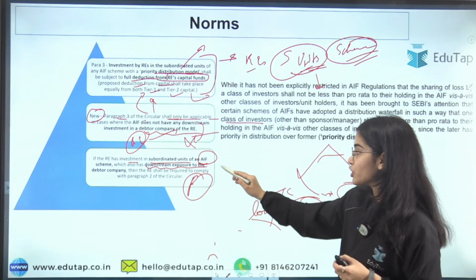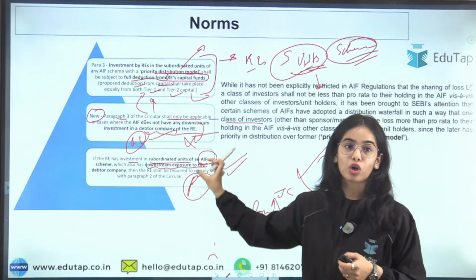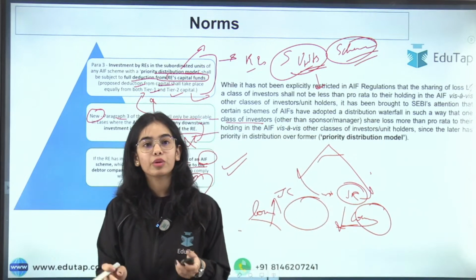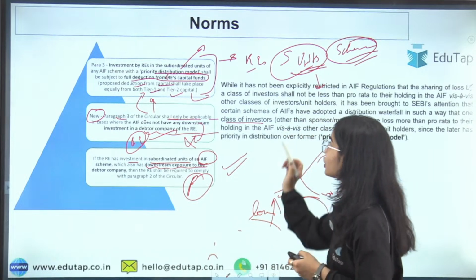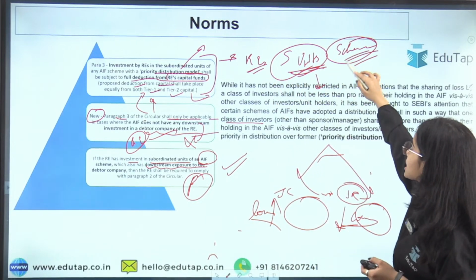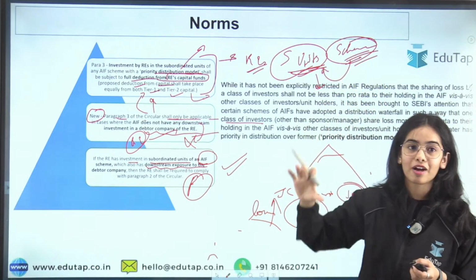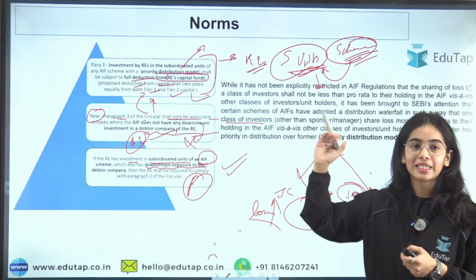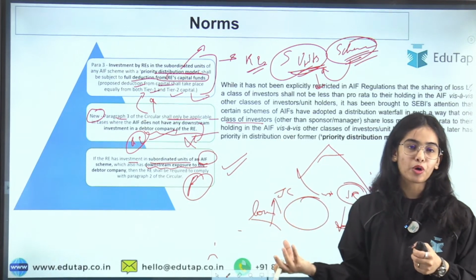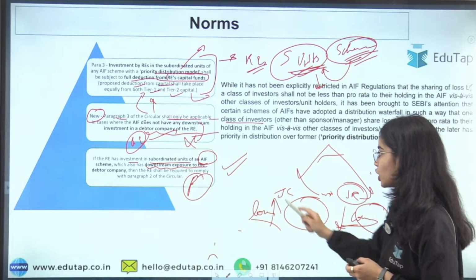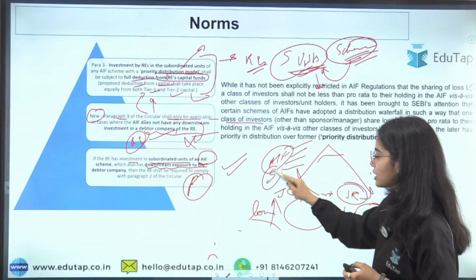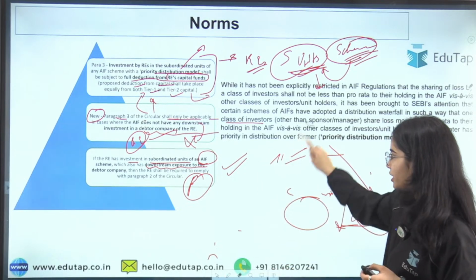Okay, but the provisioning will be required, and the norms will have to be followed, if they are having the downstream investment. Subordinated units, like I have told you, are the units that the regulated entities are investing in within the scheme. Now these schemes have different kinds of units that the fund is investing in. So these are the subordinated units of the scheme of the fund. The alternative investment fund is investing in different units through a particular scheme. So that is what subordinated units are.